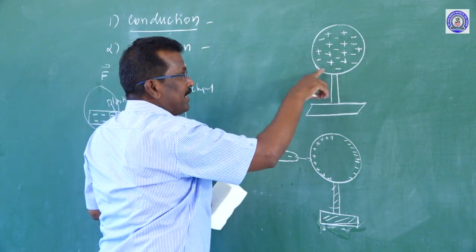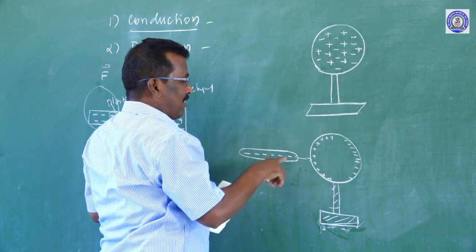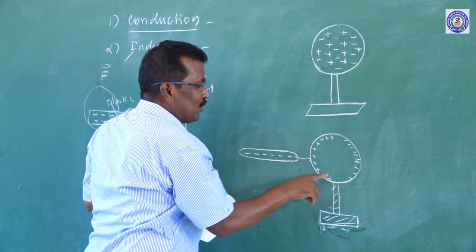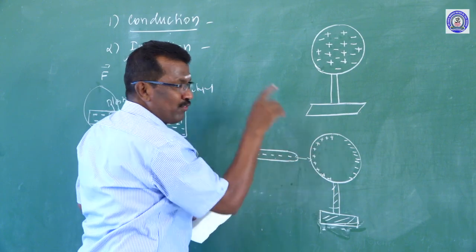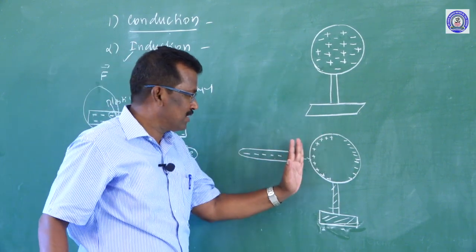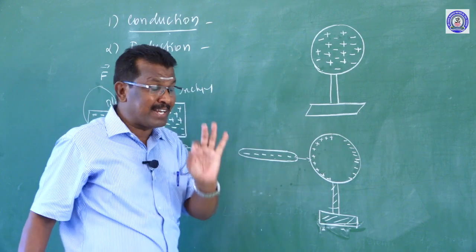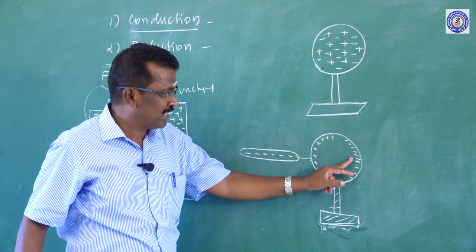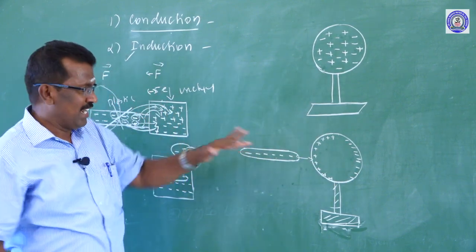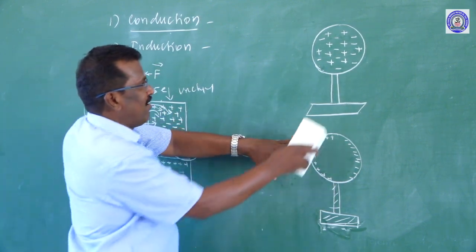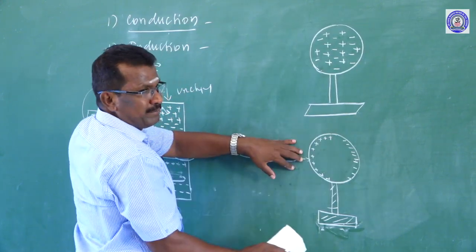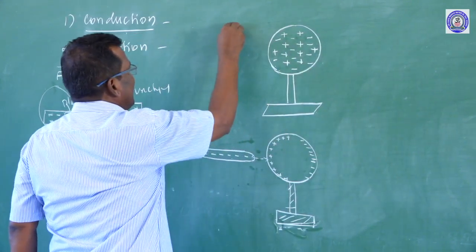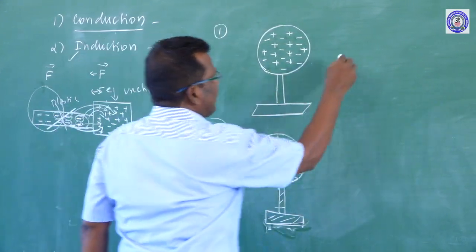Previously, when the rod was not introduced, all the charge carriers were uniformly distributed. Here the distribution is no longer uniform, because the positive charge is on one side and the negative charge on the other. But our aim is to create a charge on the body, either increasing positive charge or negative charge. If the rod is removed, all the charges are once again uniformly distributed. Next step: step number 1, step number 2, step number 3.